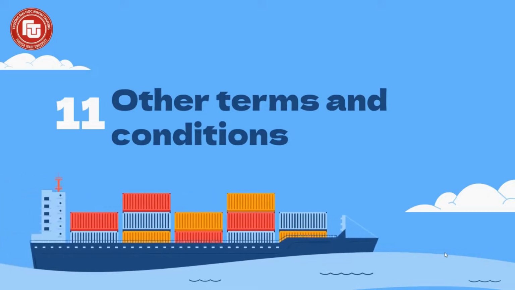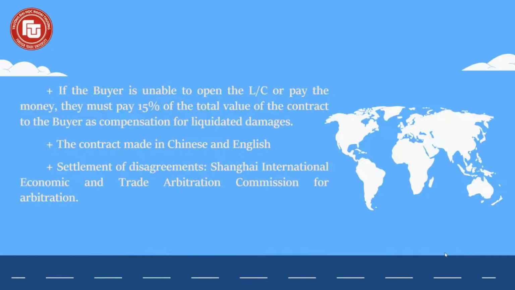About the other terms and conditions, if the buyer is unable to open the LC or pay the money as stipulated in the contract, they must pay 15% of total value of the contract to the seller as compensation for liquidated damages. The contract is made out in Chinese and English, with both versions being equally authentic. Should there be any discrepancies between the two versions, the Chinese version should prevail.